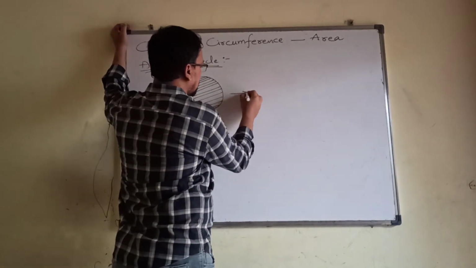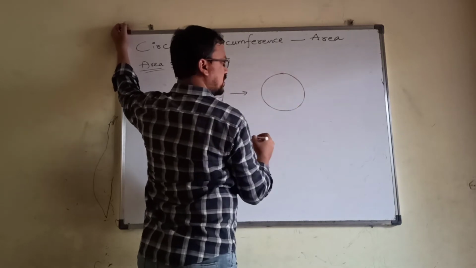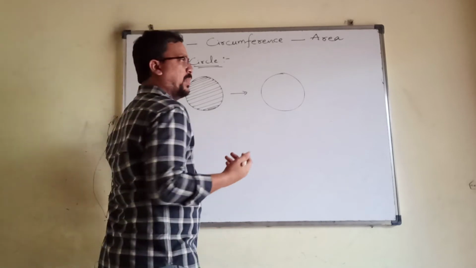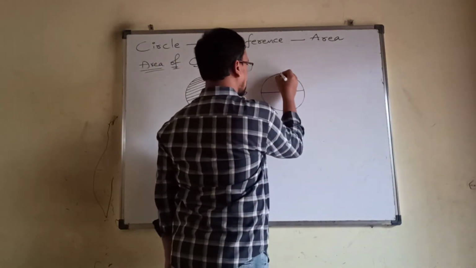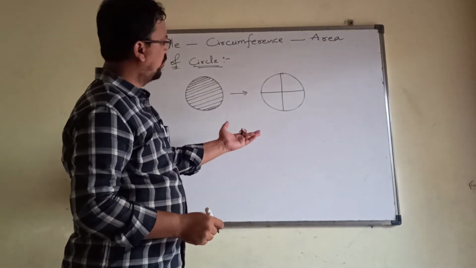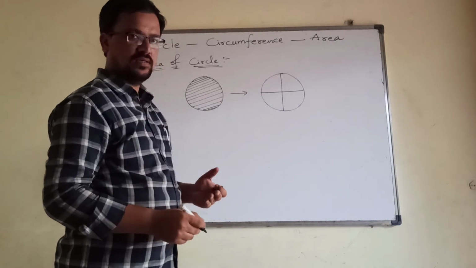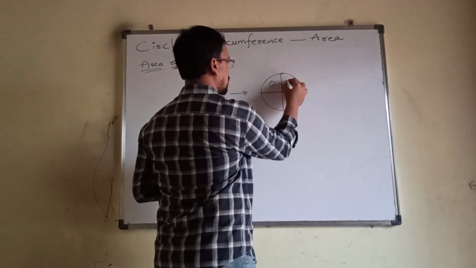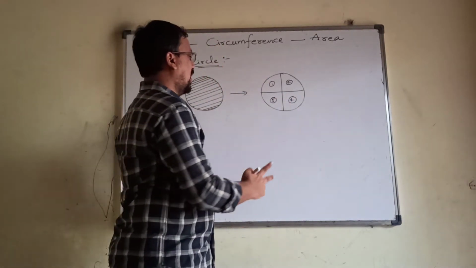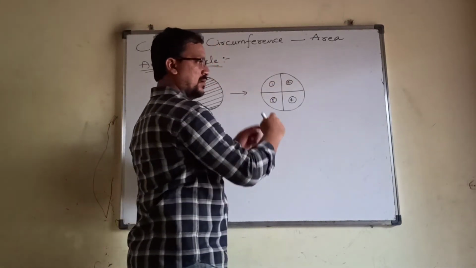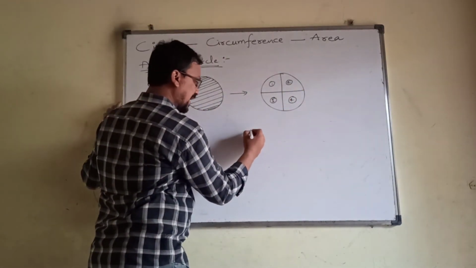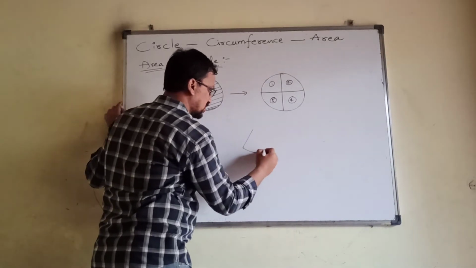Let me take this circle and divide it into equal parts. So I am taking this into 4 parts. We have 4 parts: 1, 2, 3 and 4. Now these 4 parts, let me cut. Let me take out all the 4 parts individually. Then let me take the first part and place it like this.